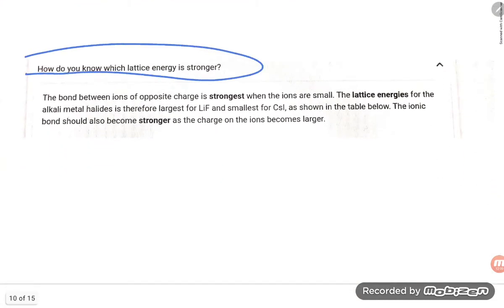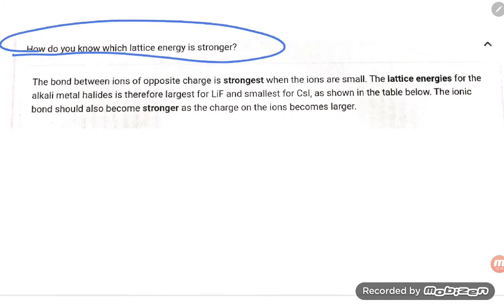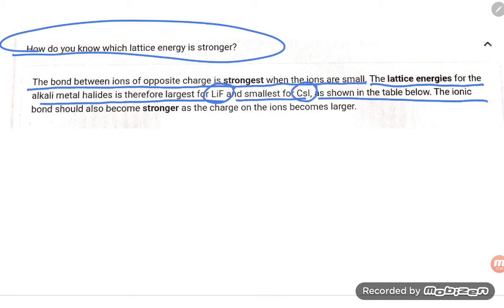How do you know which lattice energy is stronger? Let us read out. The bond between oppositely charged ions is strongest when the ions are small. The lattice energy for the alkali metal halides is therefore largest for LiF, and the smallest is cesium iodide, as shown in the table. The ionic bond should also become stronger as the charge on the ions becomes larger.